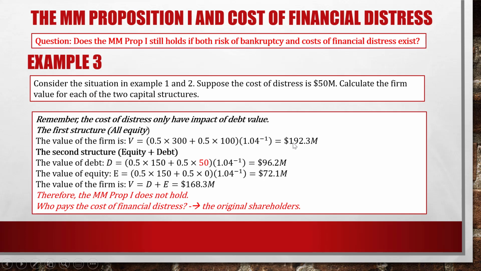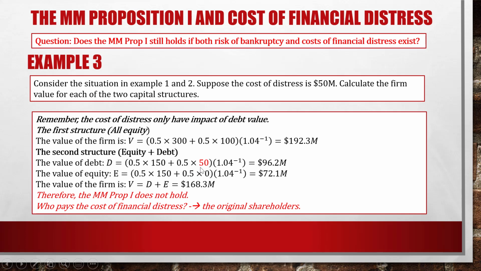Now for the second structure, again, the cost of distress only has an impact on debt value. So only the value of debt would change. The value of equity would not change. If we look at the value of debt, in case of success, the debt holder receives the whole $150 million.